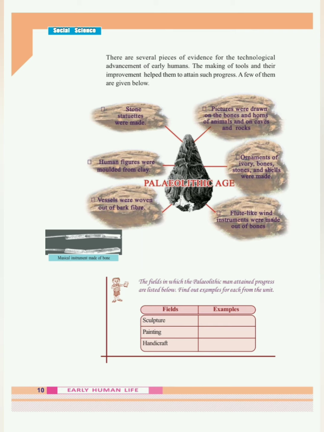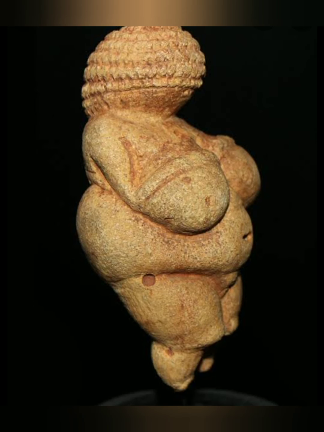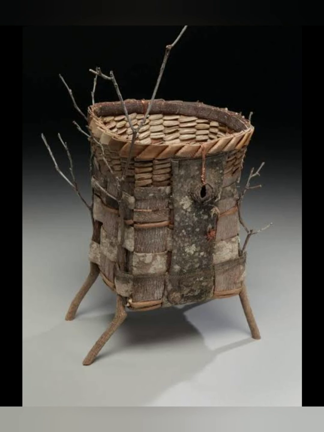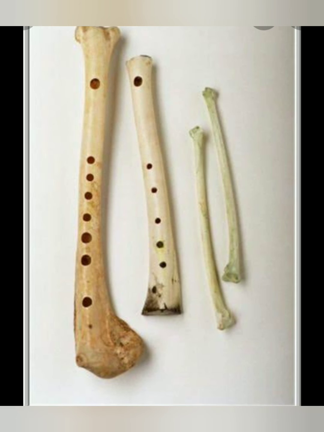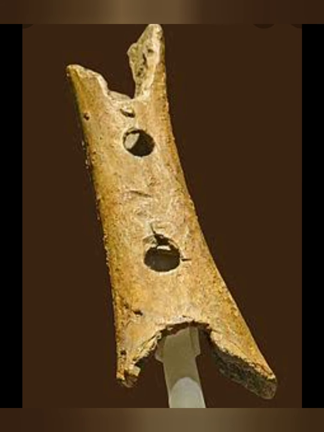Stone statues were made, human figures were molded from clay, vessels were woven out of bark fiber. Pictures were drawn on the bones and horns of animals, on caves and rocks. Ornaments of ivory, bones, stones, and shells were made. Flute-like wind instruments were made out of bones.